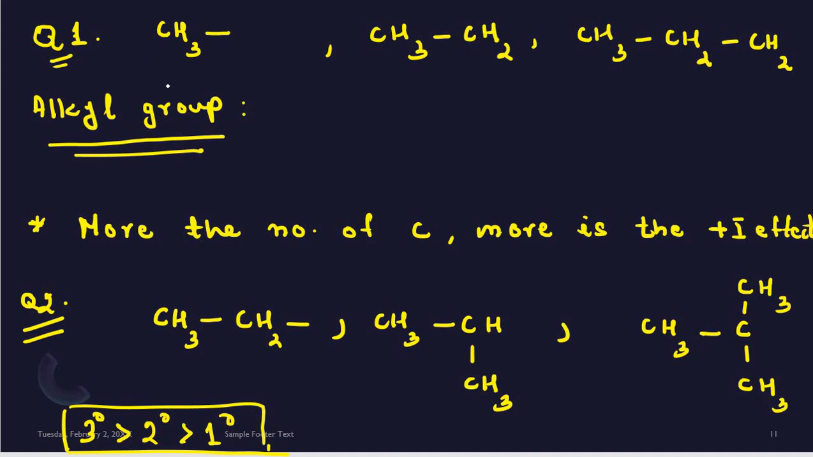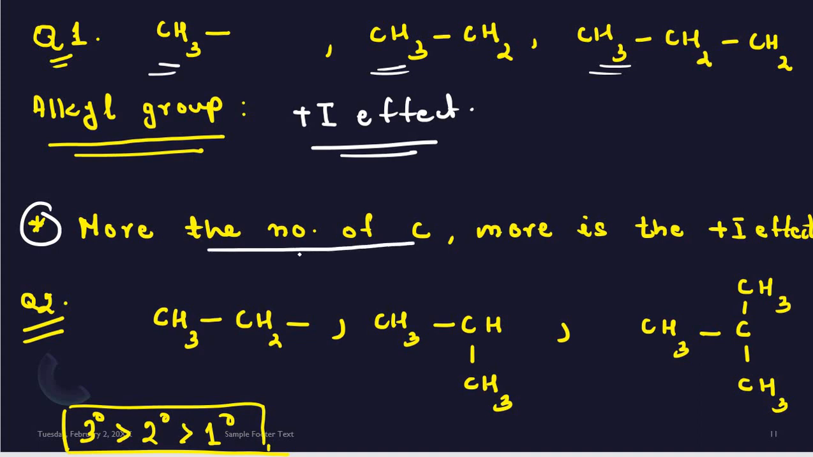For example, you are given a question here: CH3 group, CH3CH2 group, CH3CH2CH2 group. Out of these three, we have to find out which one is having more inductive effect, or the group which is showing a higher inductive effect. You can see in all these cases, an alkyl group is there. When an alkyl group is there, we know that the alkyl group shows what effect? The alkyl group shows plus I effect. So the point that you have to remember is that the more the number of carbon atoms, the more is the plus I effect.